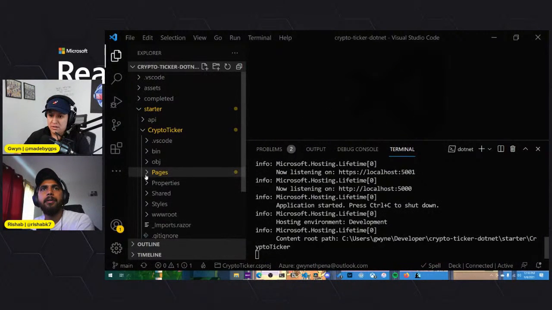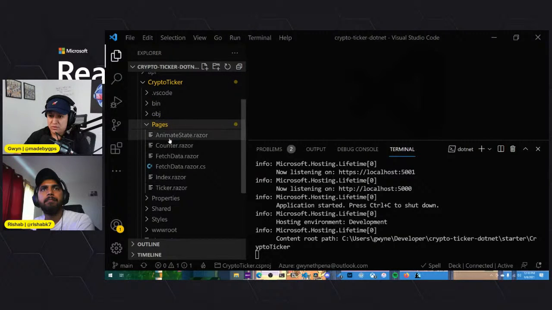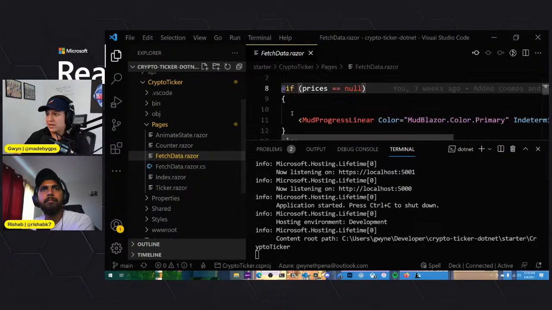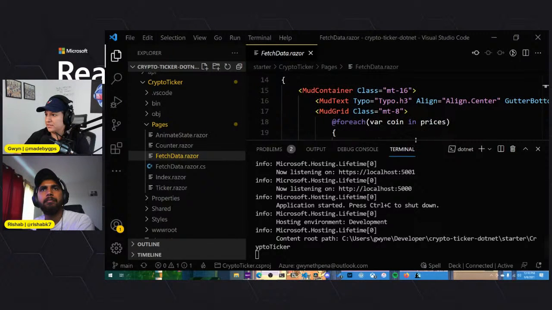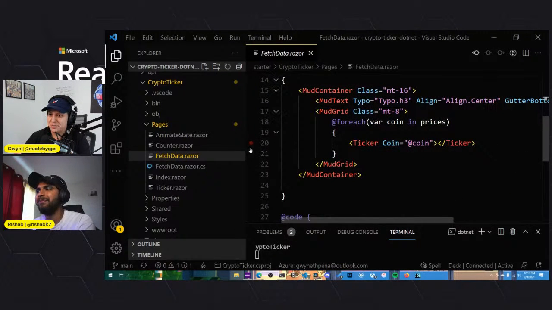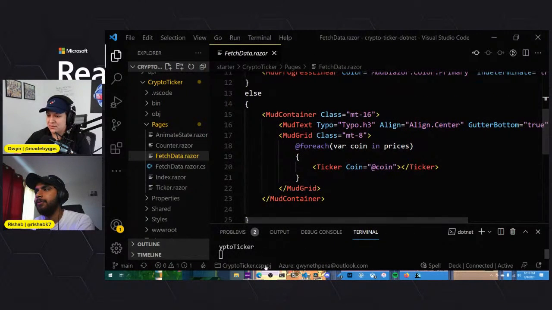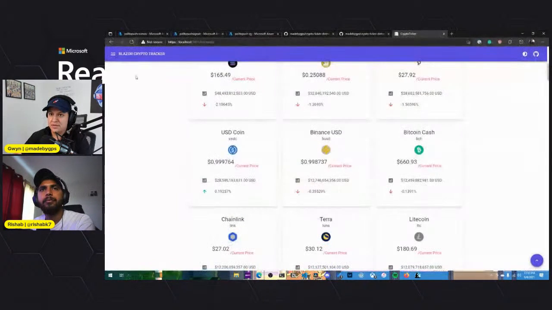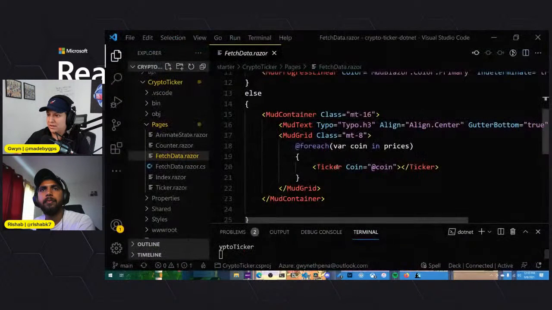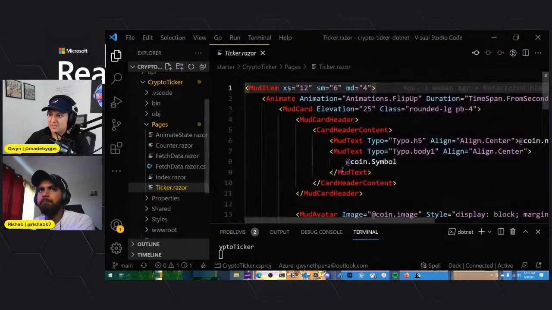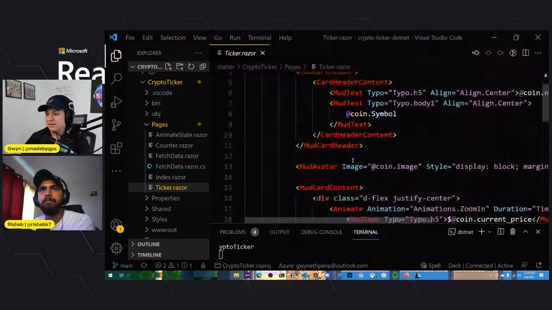And in terms of the pages, if we go to fetch, I think it's fetchdata.razor, we have a component called ticker. In our fetch data, which is the page we have loaded here, we see the ticker component, and then our tickers here, and that's just what's loading our data.